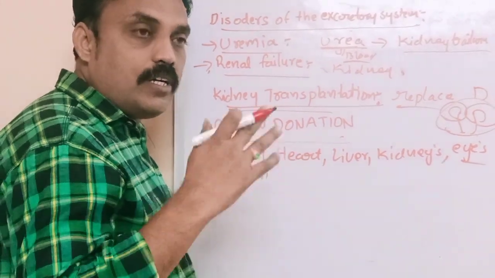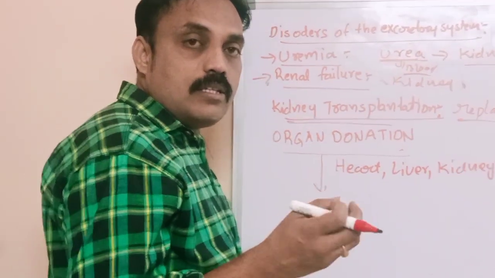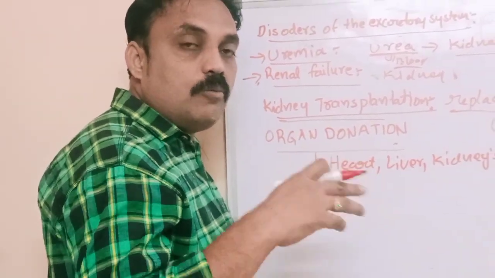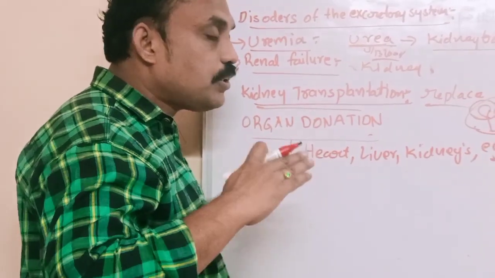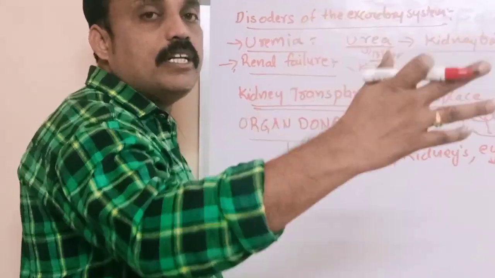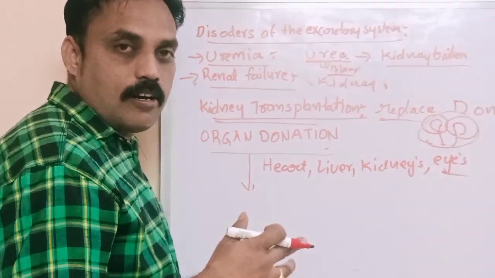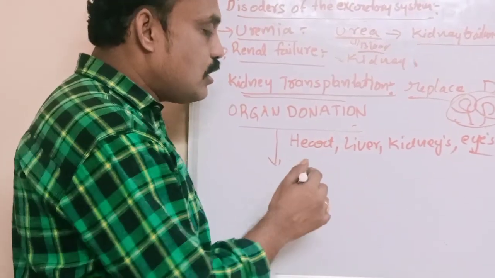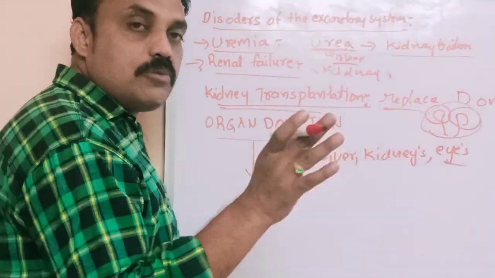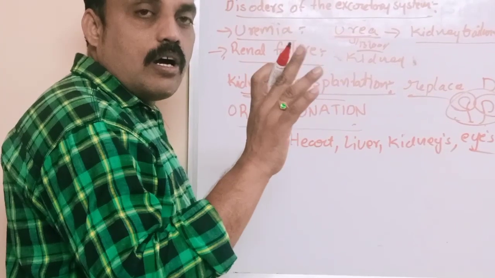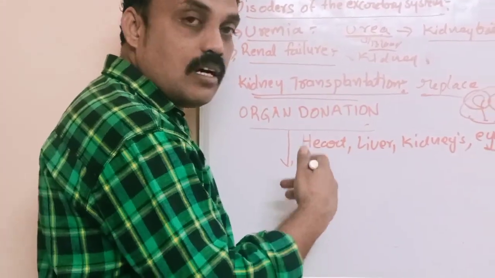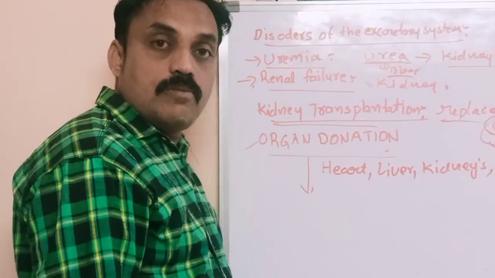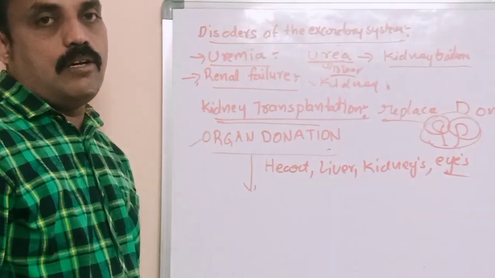For example, after death, whatever organs are there are not useful for anything; they dissolve in soil. So we have to do organ donation. What is the meaning of organ donation? We have to donate organs after death, not while we are alive. After death, we have to donate our organs. These organs give life to others who do not have these organs or who suffer with diseases. That is why organ donation is also very important.